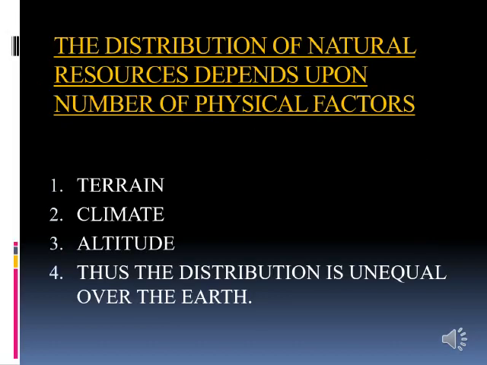Among the different types of resources, we could see that the distribution of natural resources is not equal on Earth. Now, the main factors that the distribution of natural resources depends upon are terrain, climate, and altitude. Based on climate, terrain, and altitude, the distribution of natural resources depends. And that is why the distribution of natural resources is unequal over the Earth.